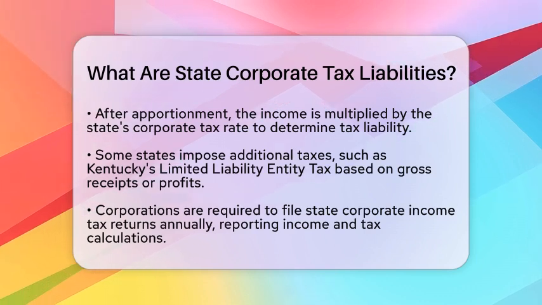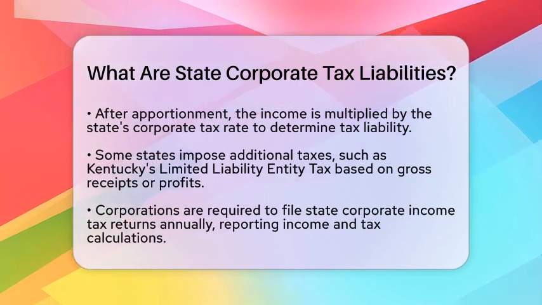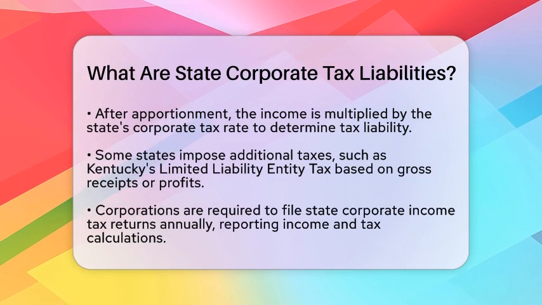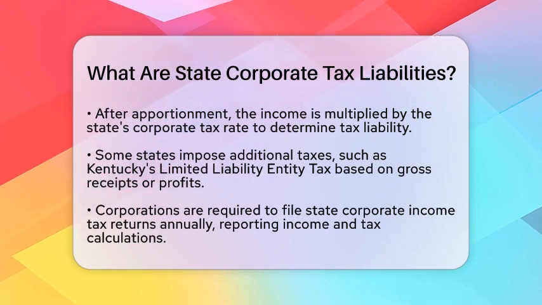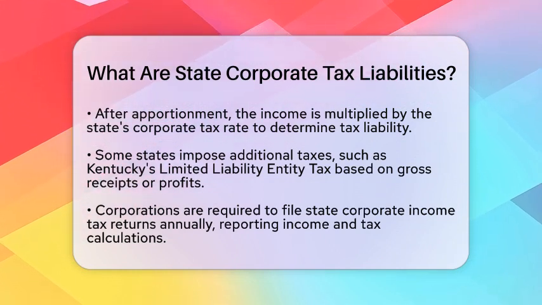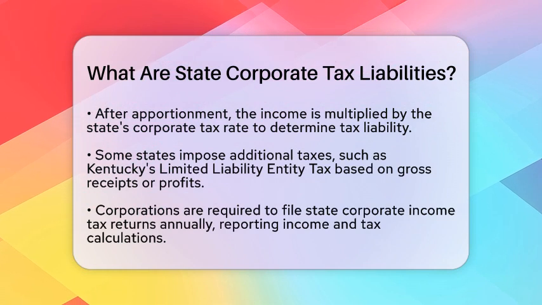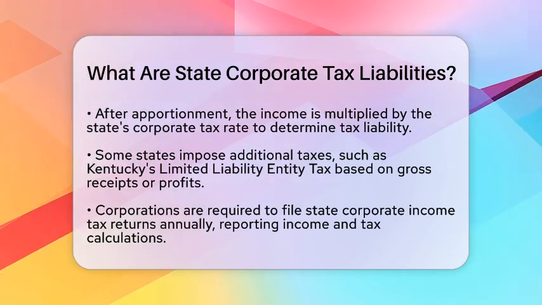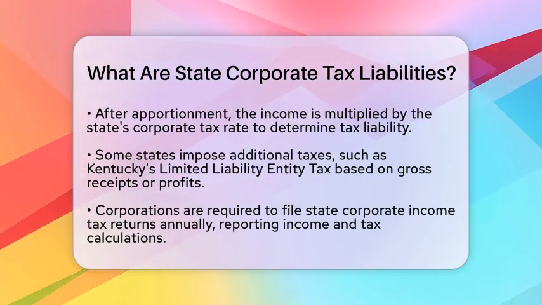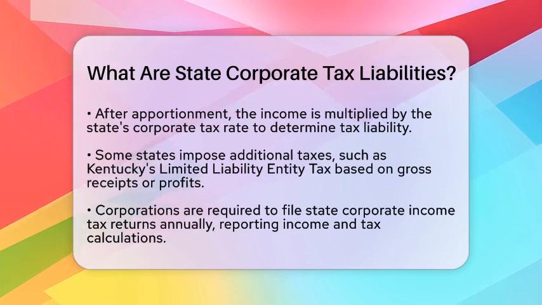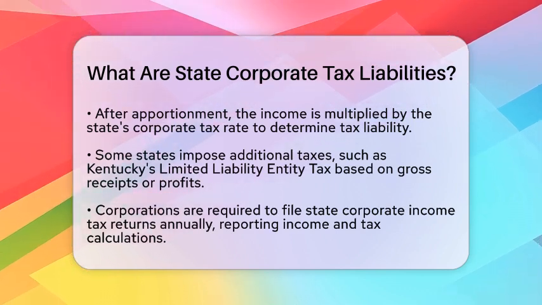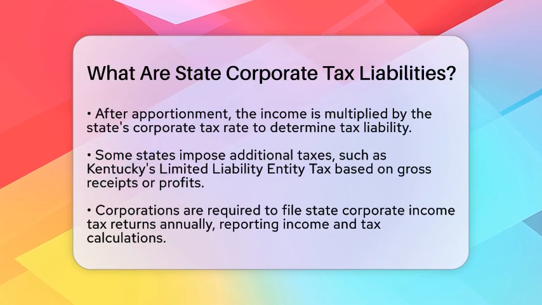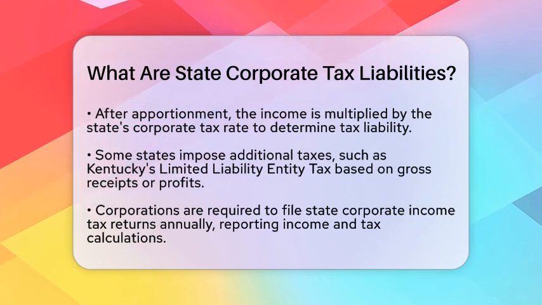Corporations must file state corporate income tax returns every year. They report their income and calculate how much tax they owe according to the state's rules. If a corporation expects its tax liability to exceed a certain amount, it may need to make estimated tax payments throughout the year. Many states now require electronic filing to speed up processing and improve accuracy.